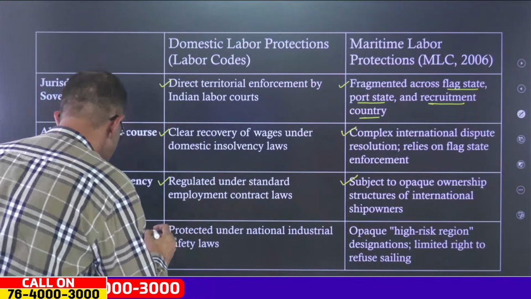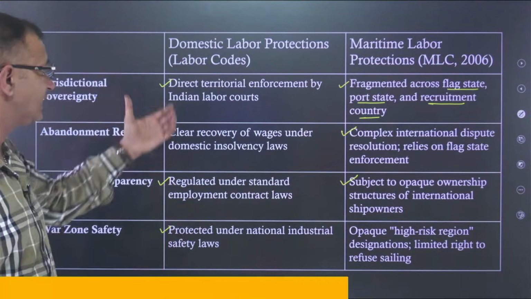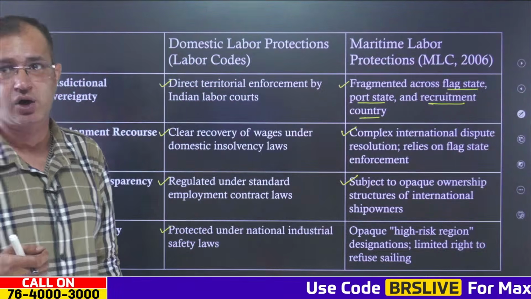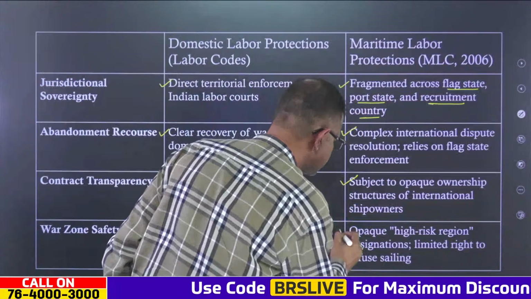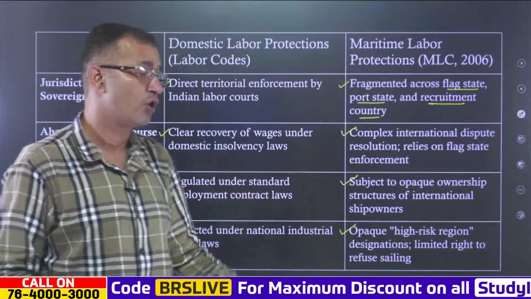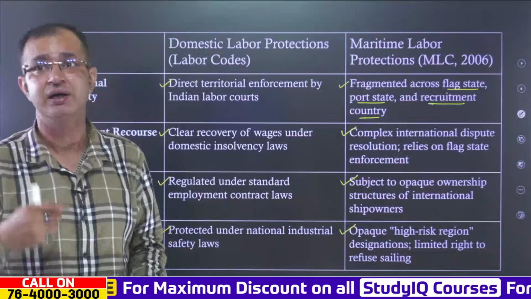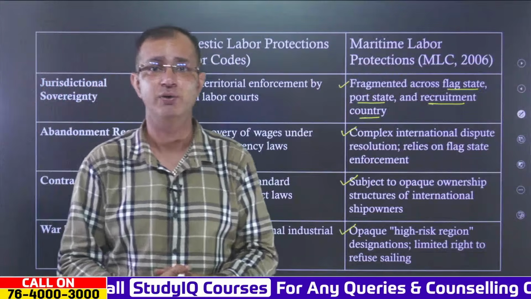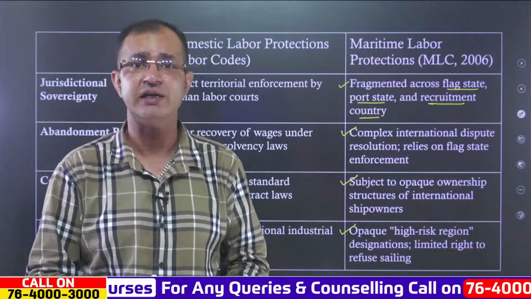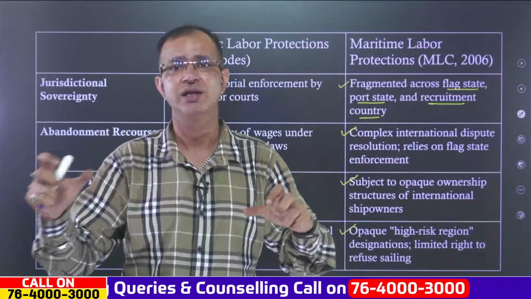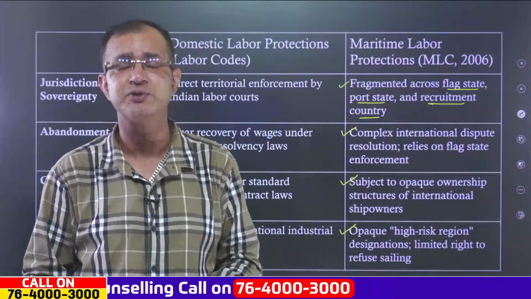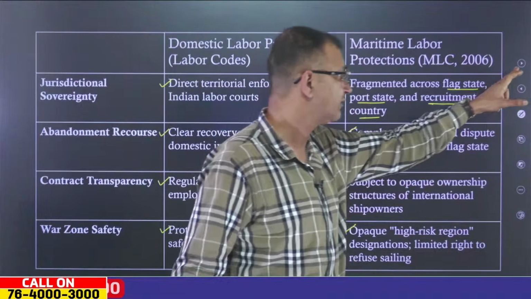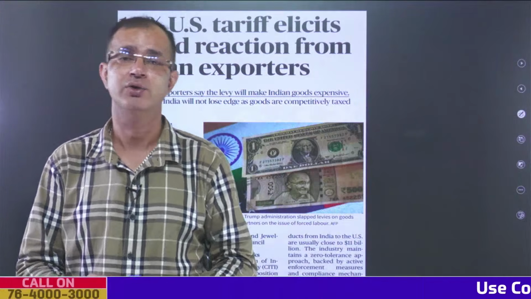Also, when it comes to war zone safety, in domestic labour protection workers are protected under national industrial safety laws. But when it comes to maritime labour, the protection is opaque. There are high-risk region designations and also a limited right to refuse sailing. And that is why seafarer safety is quite complex, because we have three jurisdictions that overlap, and this is where it becomes too complex to look after the safety of seafarers in hostile regions.